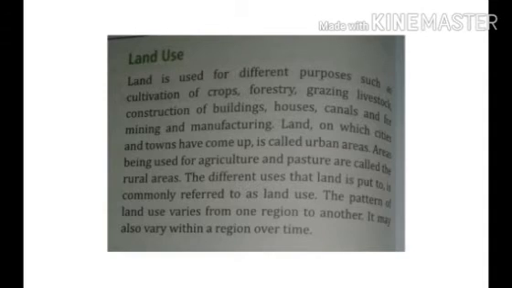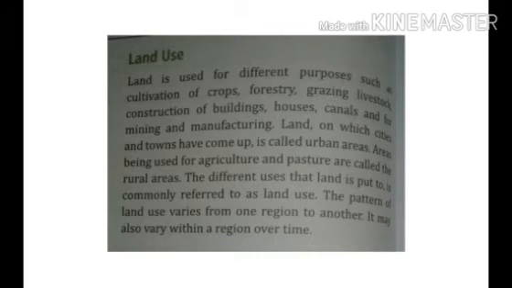Land where towns and cities have come up is called urban areas, and on the other hand the land where people have cultivation and pasture is called rural areas. So in this way we come to know that land is used for so many purposes.